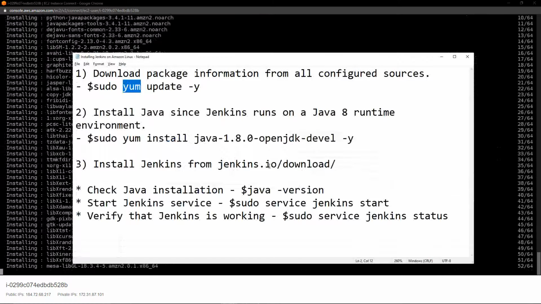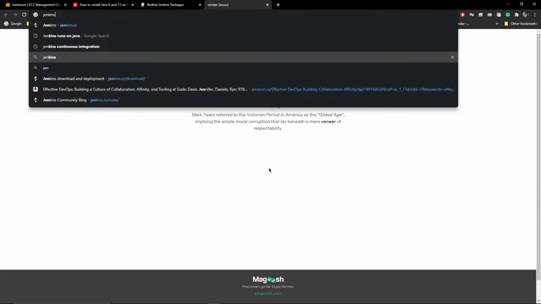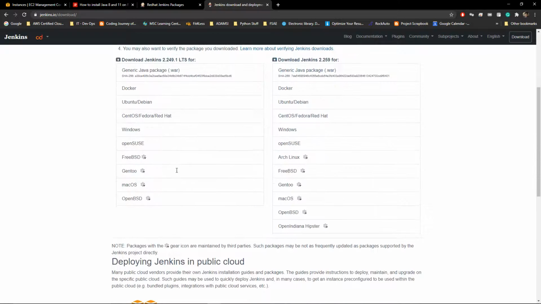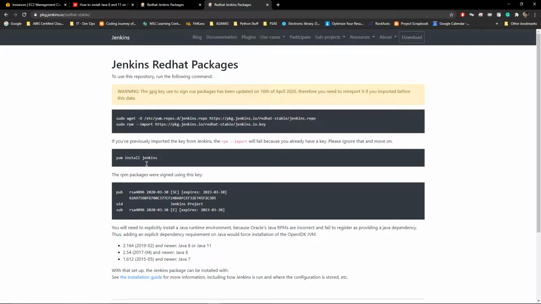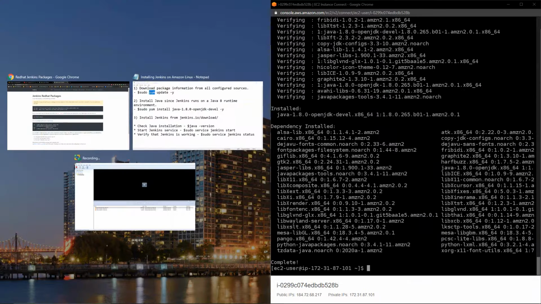Let's go to jenkins.io/download, and once you're here, you can click on whichever OS you're running. So if you're running Ubuntu Debian, you want to click here. Since we're running Amazon Linux 2, we're going to click on the Red Hat. So we'll have to copy paste these in order one by one, and basically let's just do the installation for us.